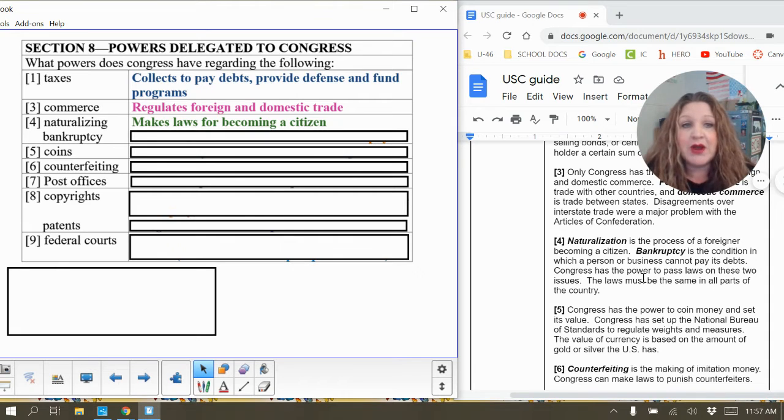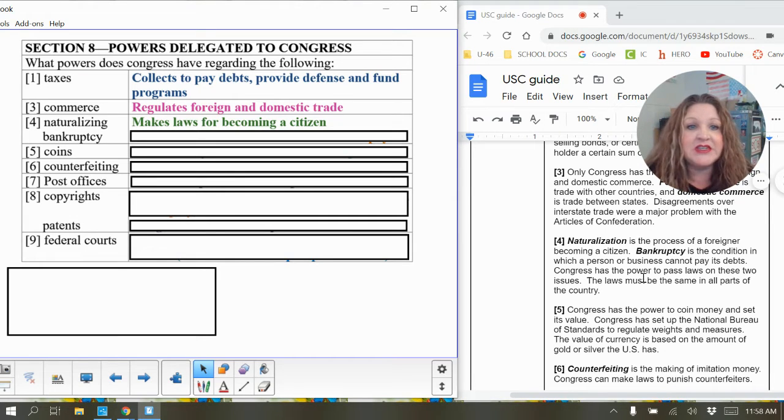And for that process, and I mentioned this a little bit as well, they have to take some classes to learn about the United States. And it's a class that's very much like your U.S. history class right now, where they learn about the Constitution. And then they take a naturalization test, which is basically like a Constitution test. They're going to have very similar types of questions on that test.